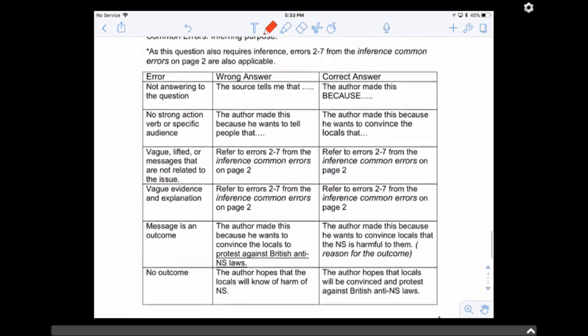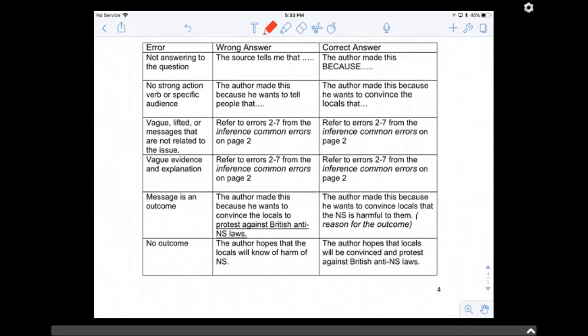So let's look at some common errors that I may see. Number one, not answering the question. The source tells me that, cannot, 0 marks. No, because the author made this because should be the correct answer. That will get you your marks. Number two, no strong action verb or specific audience. The author made this because he wants to tell. Okay, it shouldn't be tell, it should be convince, right? People, it shouldn't be people, it should be locals, right? Be very specific on your audience and be very strong on your action verb.